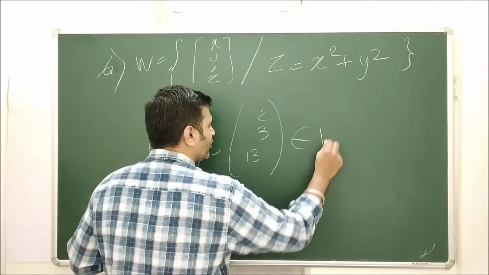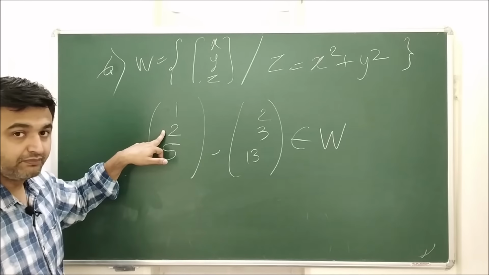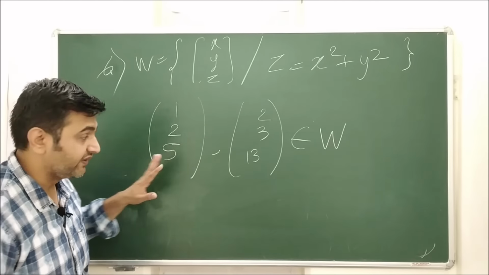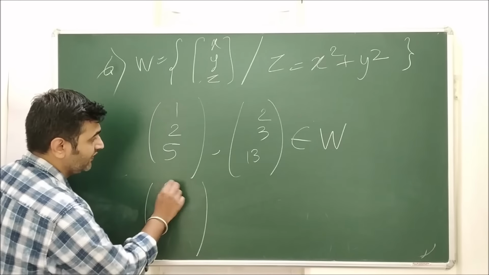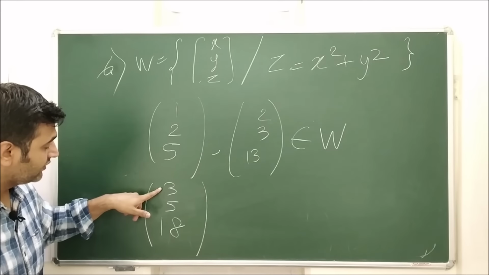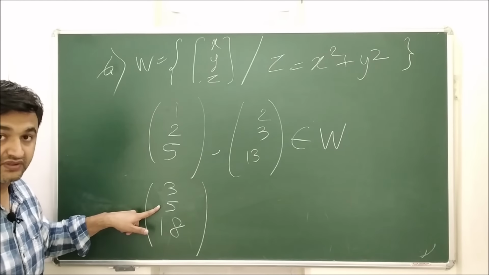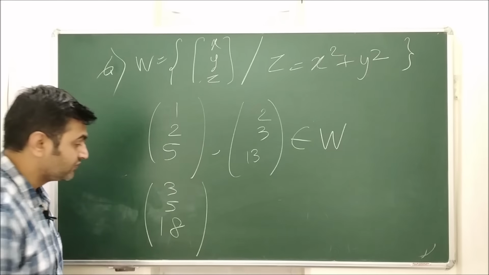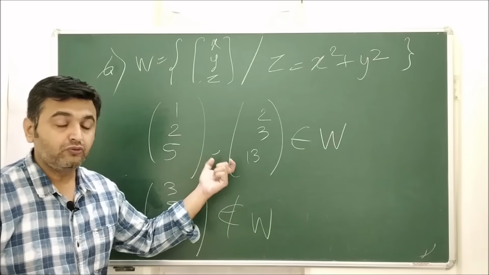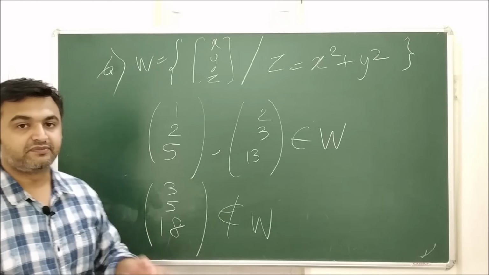Then these two vectors belong to W, because third component is first component square plus second component square. But if I add them, 3, 5 and 18, my 3 square plus 5 square is not equal to z. 9 plus 25, which is 34, not equal to 18. So this does not belong to W. So I have two vectors in W, but their addition is not in W. Therefore, this is not a subspace.